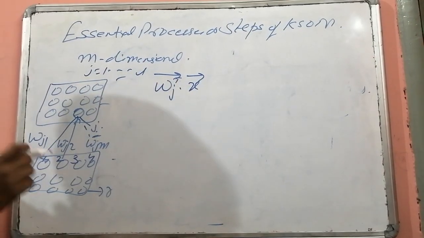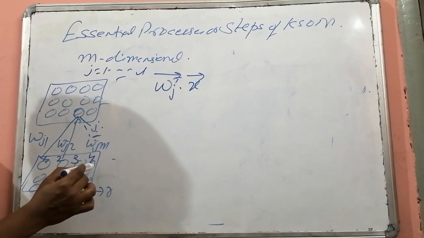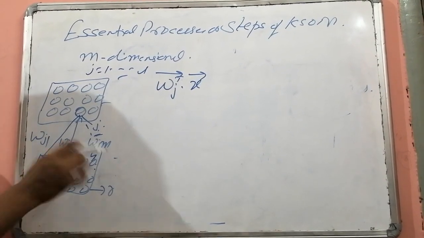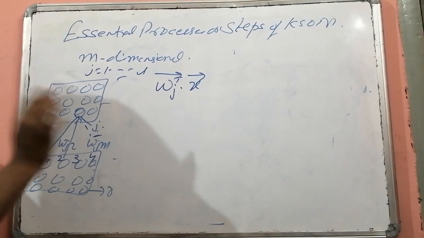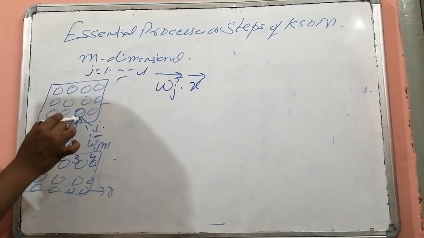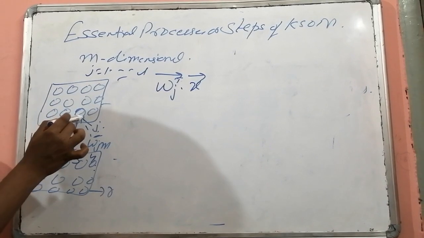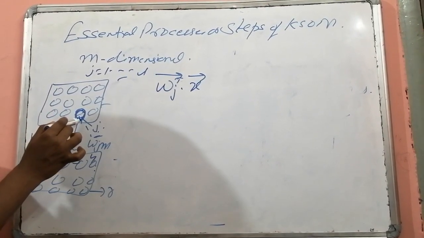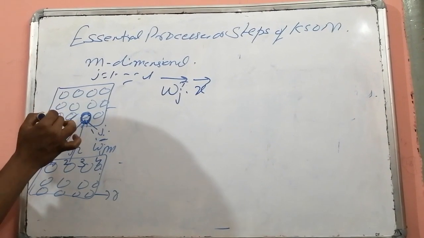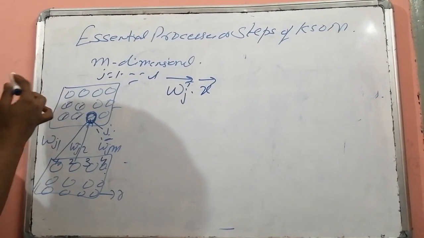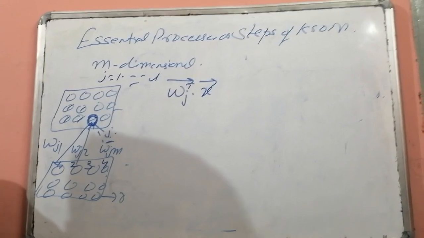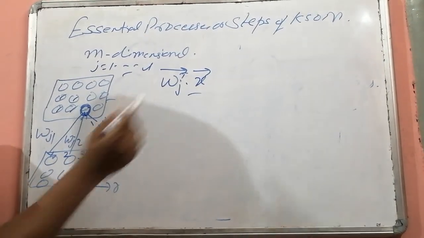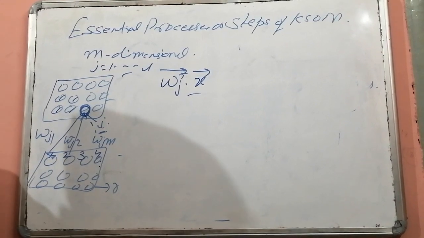For that input vector we compute its dot product with the weights of neuron J. Then this is to be calculated for each and every neuron present in the output layer. We have to compute Wj dot product x.